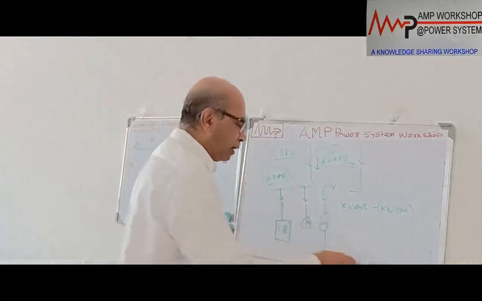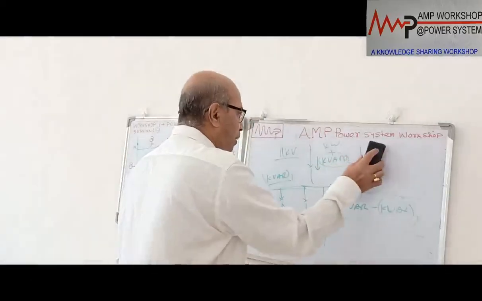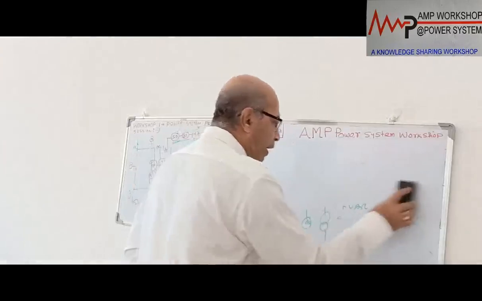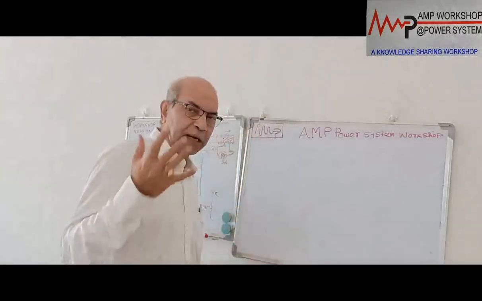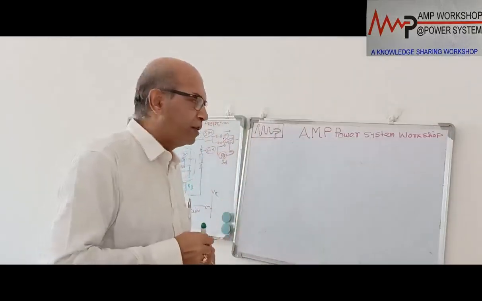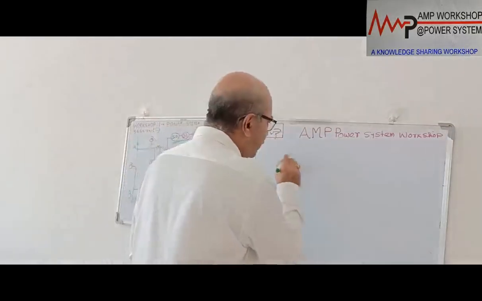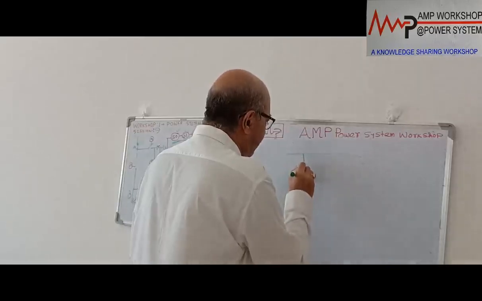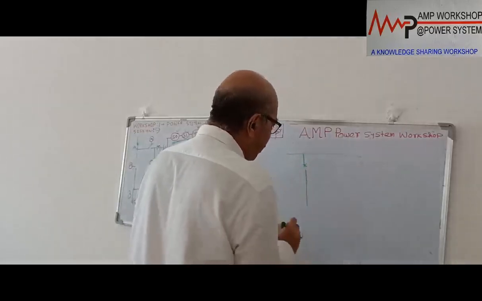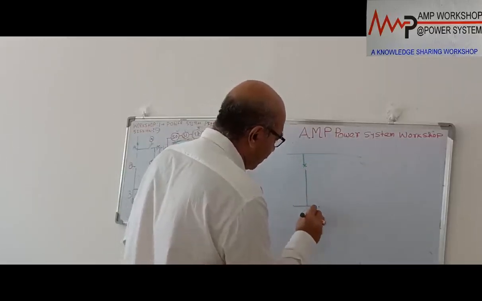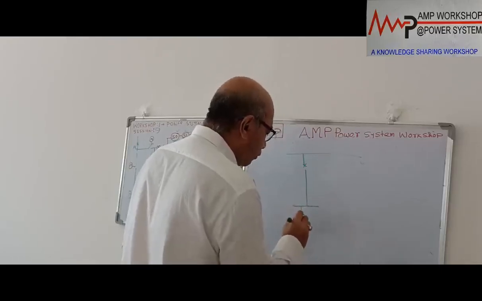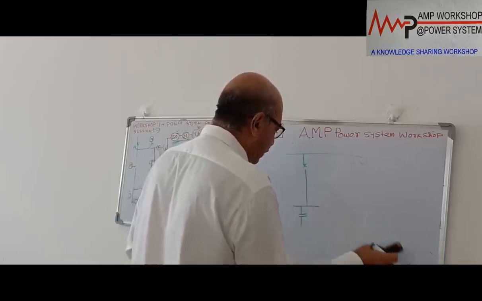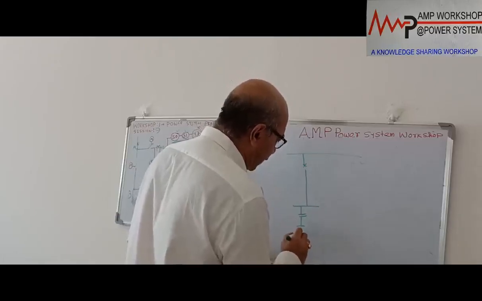Now to protect this capacitor bank, what arrangement do we have to make? I am drawing a 3-line diagram. Again I am telling the same thing: this capacitor bank is not a single unit. It is multiple units in each phase. There are 3 phases. So suppose this is the 11 kV bus bar. Now this is a capacitor bank. This is a breaker, coming over here. I am drawing one phase. This is one unit, and there are multiple units like this connected inside.